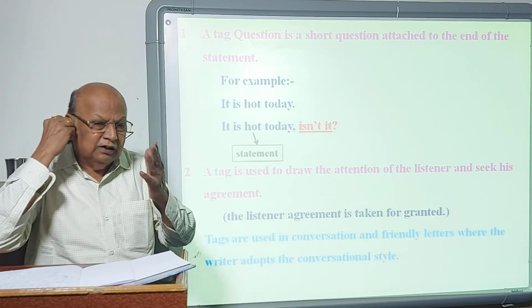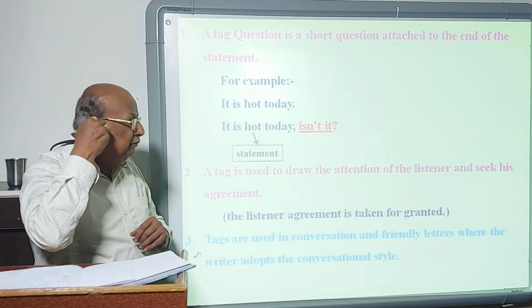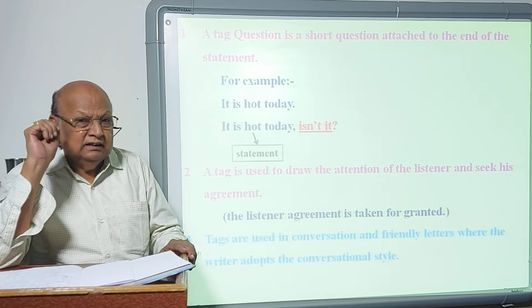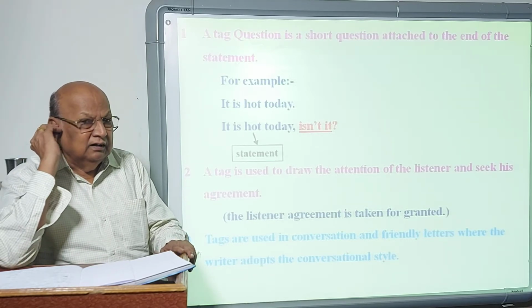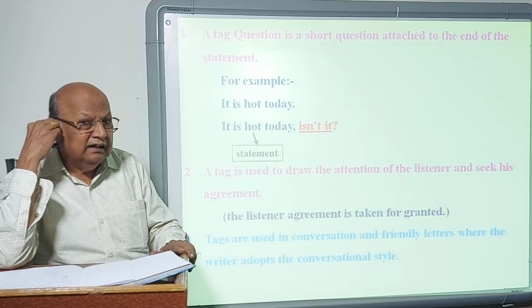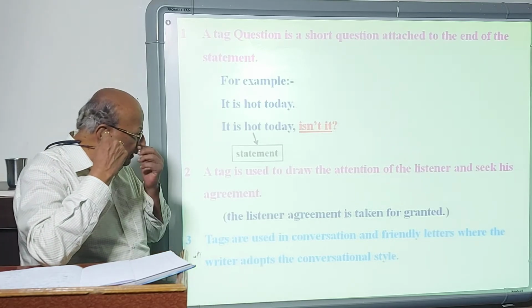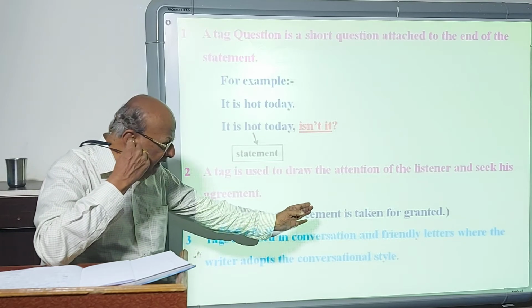I want to draw the listener's attention and seek his agreement, but I don't want to wait for his yes or no. The speaker proceeds. So the listener's agreement is assumed. It is taken for granted.